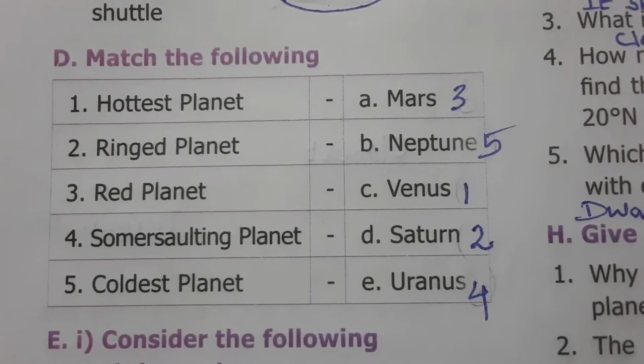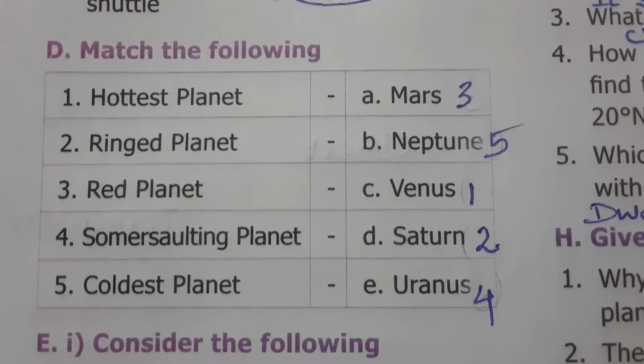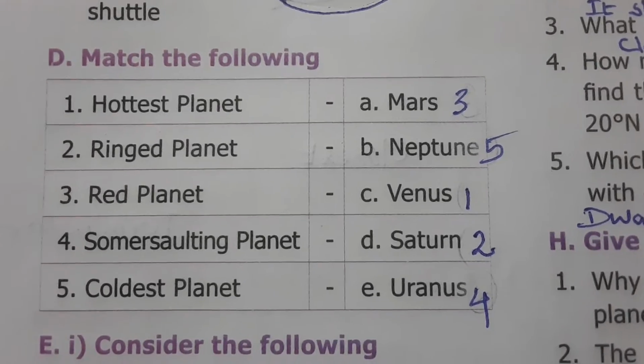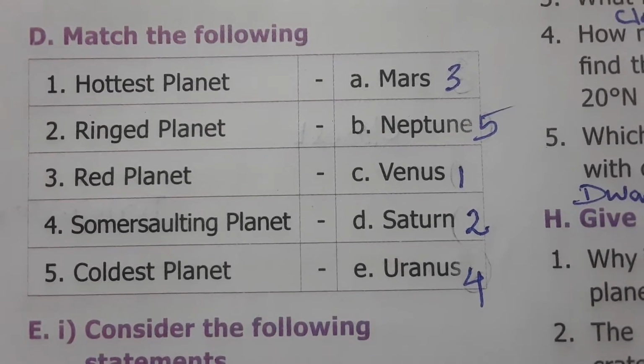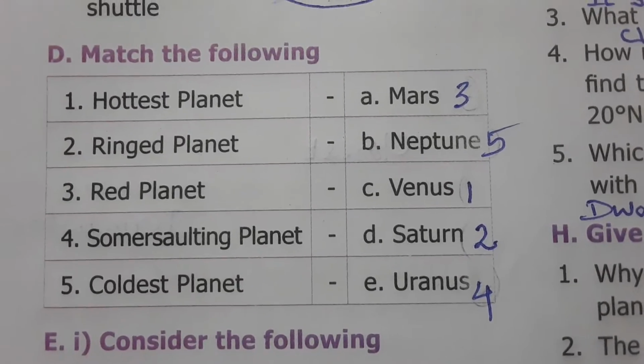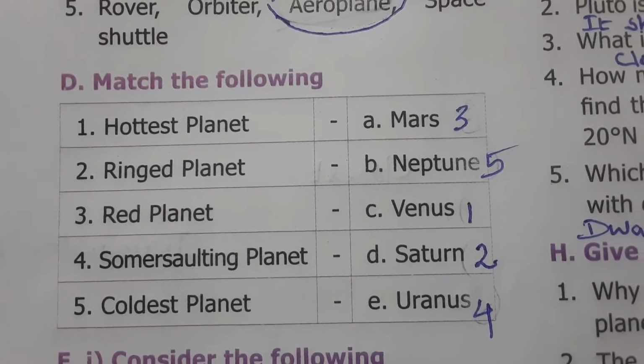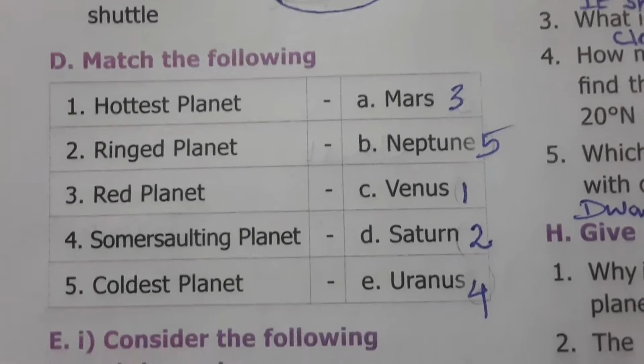Next one is match the following. Hottest planet is Venus because Venus is very close to the sun. So Venus is so hot. Ringed planet is Saturn because Saturn has a ring-like structure around it. This ring consists of dust particles, gases, clouds like that.